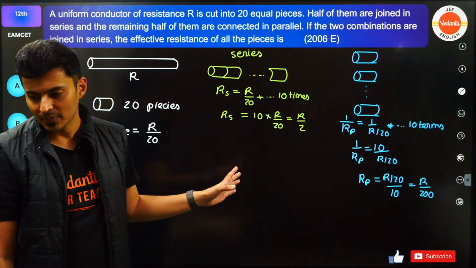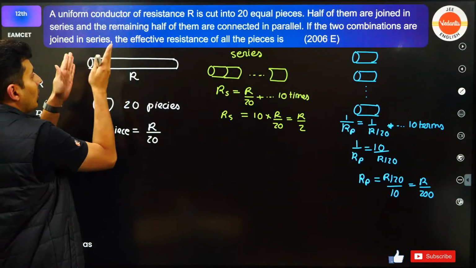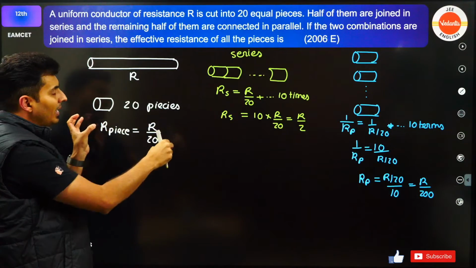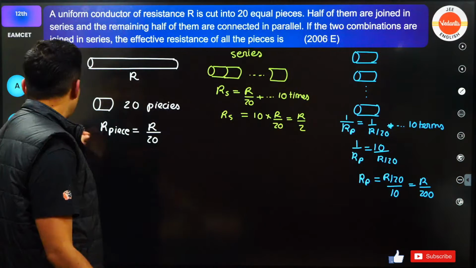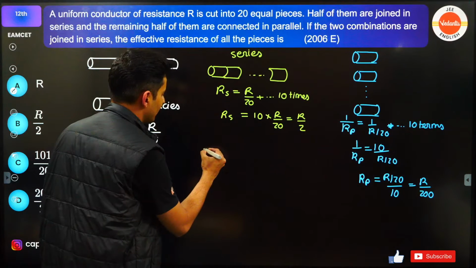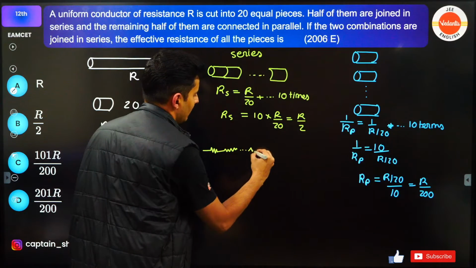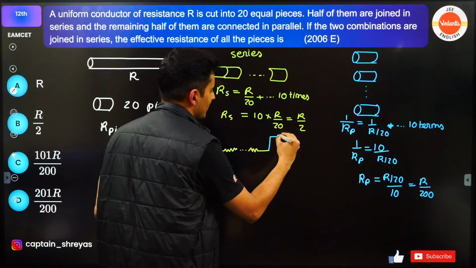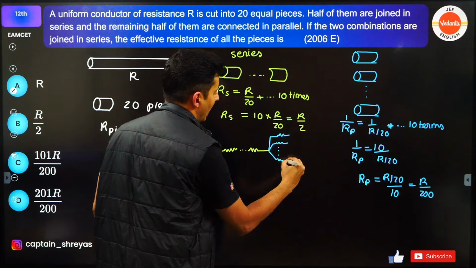Everybody with me on this? So now what have you done? You broke 20 parts. Out of those 20 parts, 10 parts are in series, 10 parts are in parallel. So the combined diagram will look like this. It's like you have 10 resistors in series like this, and then you have those 10 resistors in parallel.